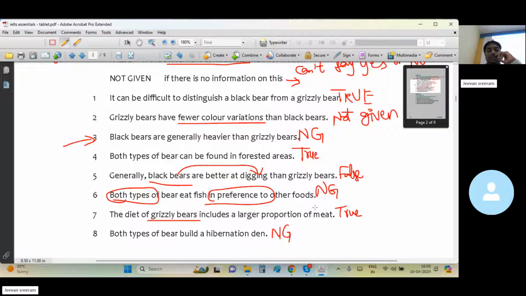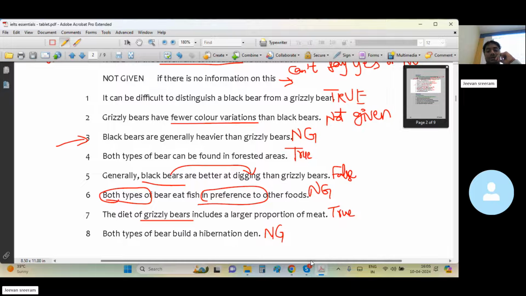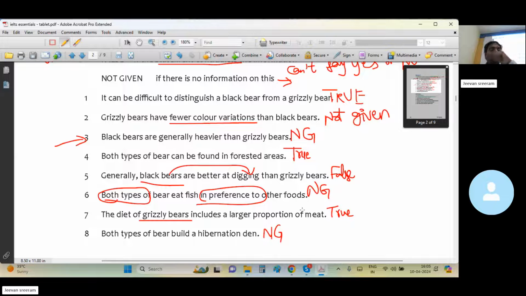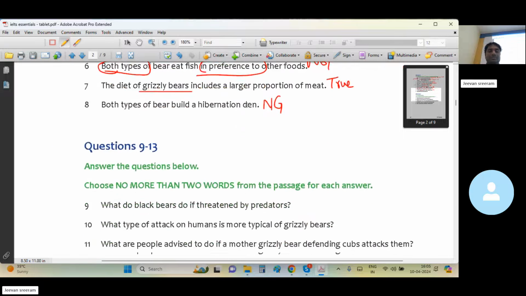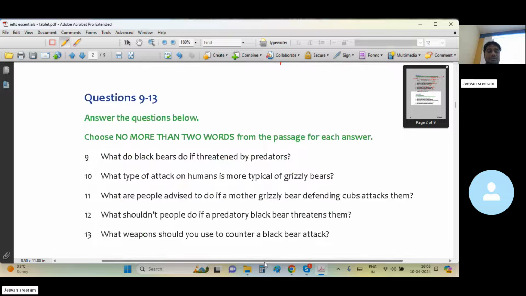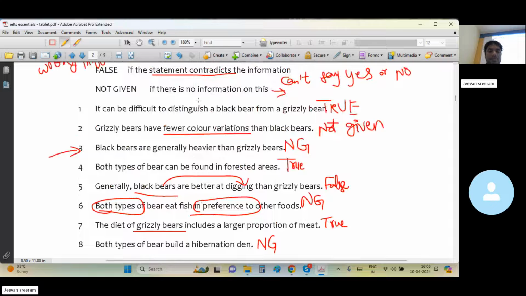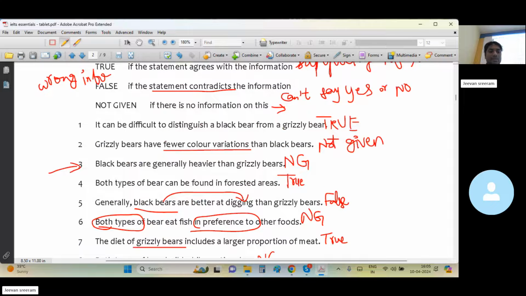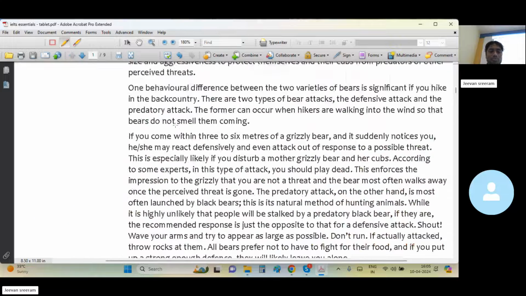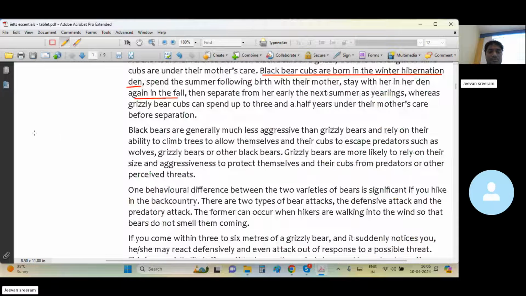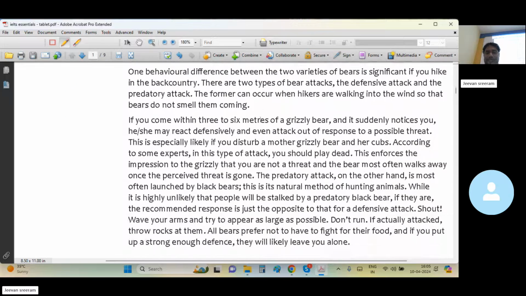Clear? Out of 8 questions, how many questions have you got correct? Five. Cool, 3 wrong. Not a bad score. Fair enough. Next. Which paragraph have all these 8 questions covered up to? Third paragraph. Till here, right? So the next subsequent questions will cover the rest of the passage. Follow the passage order.